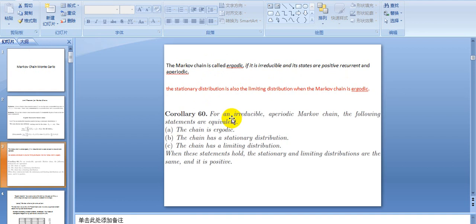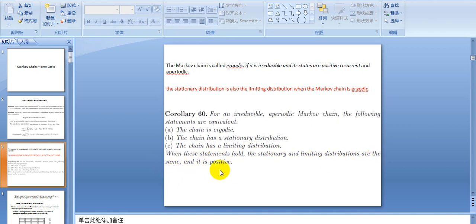Now, look at this theorem. For an irreducible aperiodic Markov chain, the following statements are equivalent. Basically, for the nicest Markov chain, A, B, and C are the same thing, and as long as you have A, you automatically have B and C. A says the chain is ergodic. B, the chain has a stationary distribution. C, the chain has a limiting distribution. When these statements hold, the stationary and the limiting distribution are the same and positive.